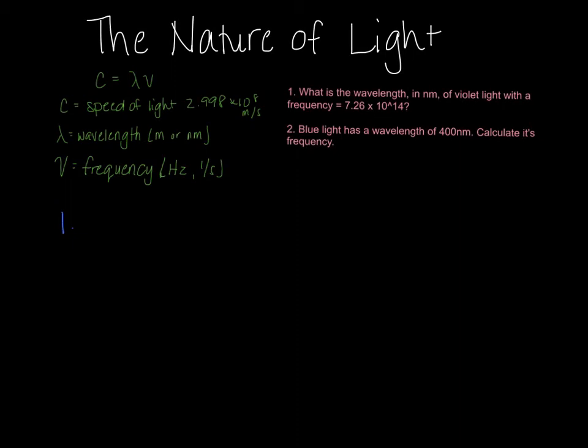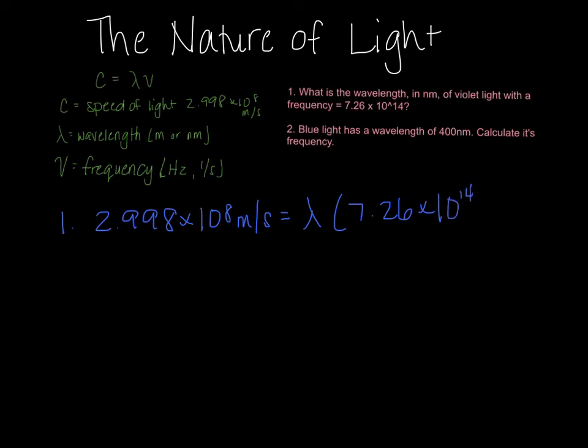So for the first one, what is the wavelength in nanometers of violet light with a frequency of 7.26 times 10 to the 14th? Sorry, that should have been 10 to the 14th hertz for frequency on that. So we've got our c equals lambda nu, so c is 2.998 times 10 to the 8th meters per second, and that equals lambda, which we're trying to find, our wavelength, times nu, which is our frequency that we know, 7.26 times 10 to the 14th hertz, but because, once again, I've got my seconds over here, I'm going to keep this over seconds.